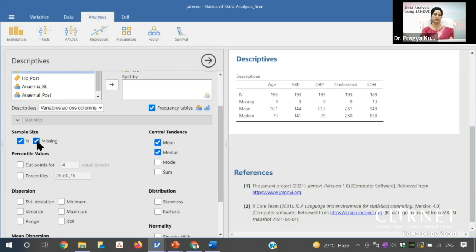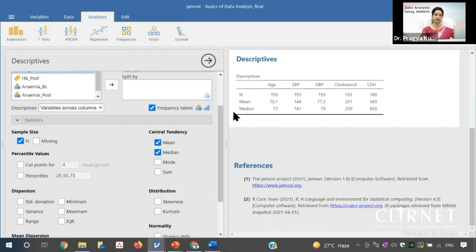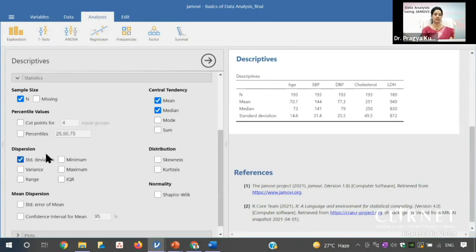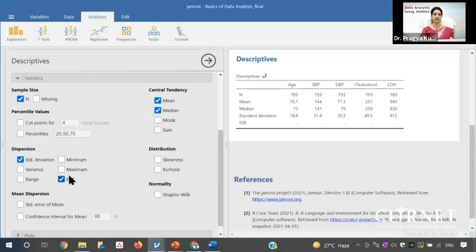If there is no missing data, you can uncheck this, because then this missing column will not be there. If you want the standard deviation, you can click the standard deviation for median. If you want the interquartile range, you can click this interquartile range. And this is the test for normality.